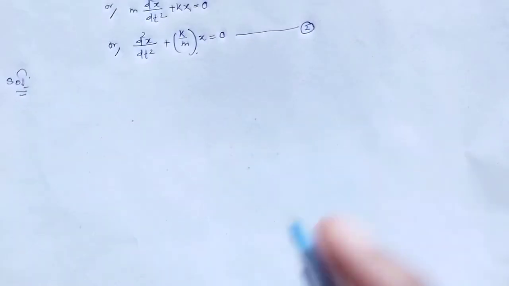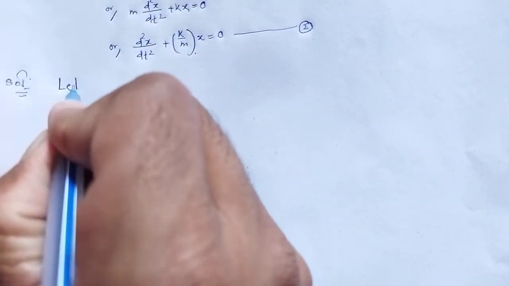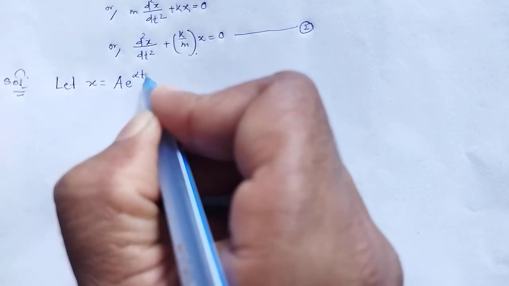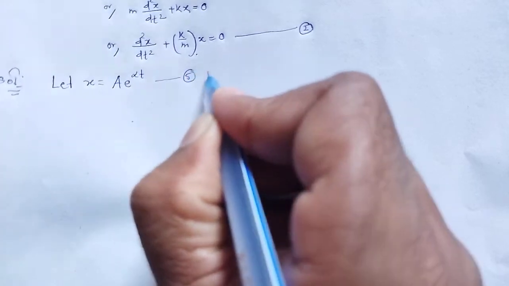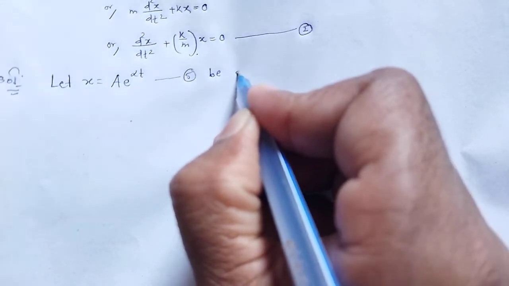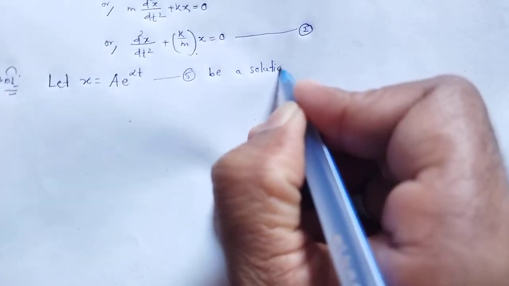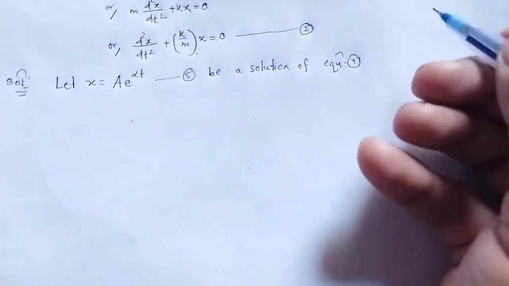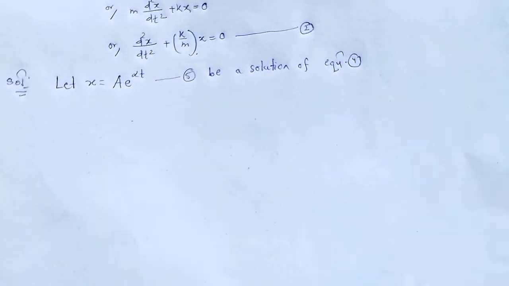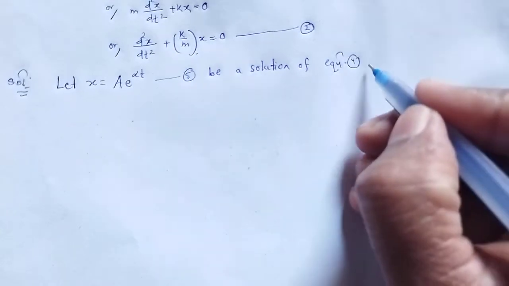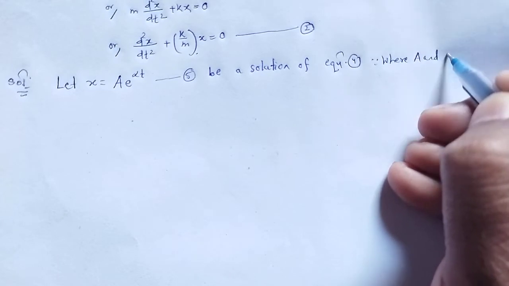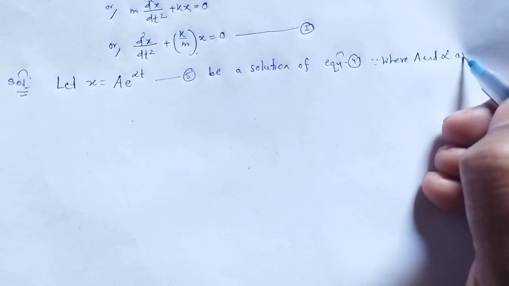Let us assume x is equal to a e to the power alpha t be a solution of equation 4, that is the differential equation of SHM, where a and alpha are constants.